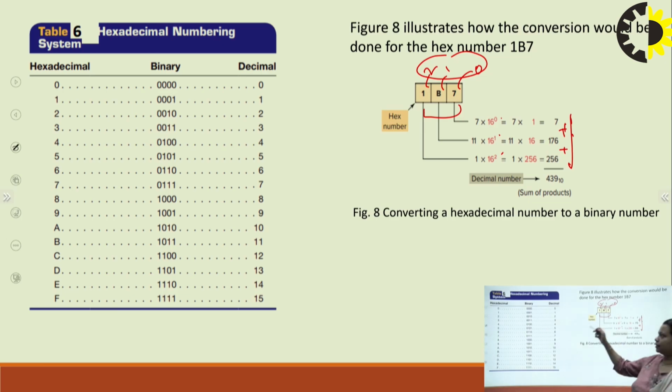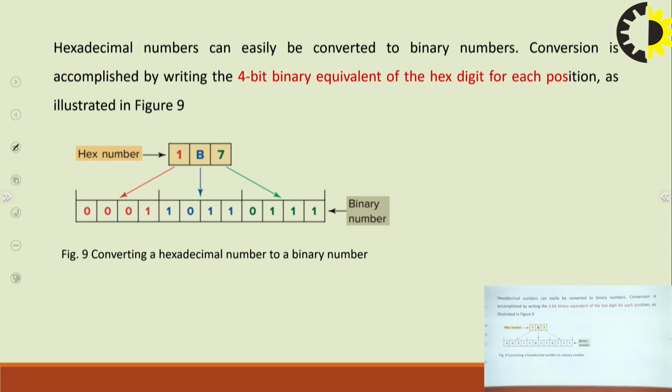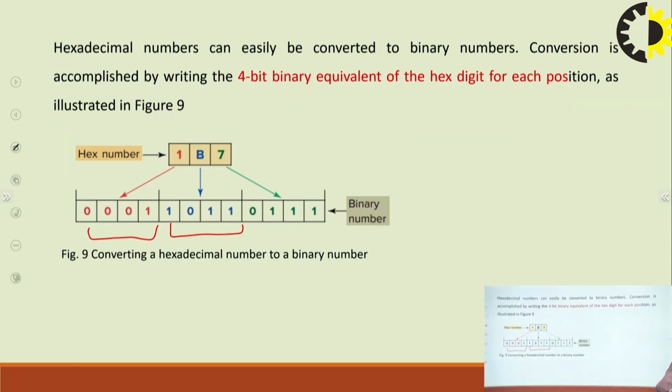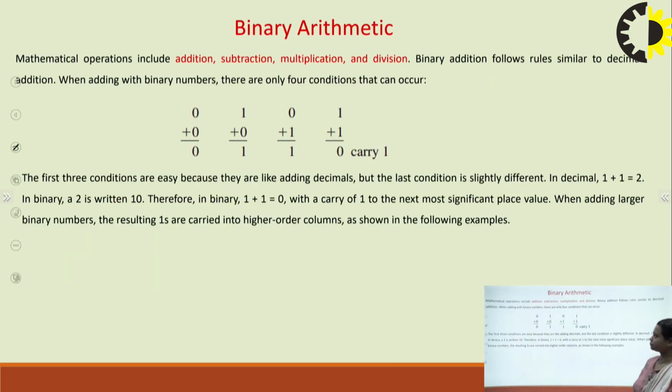So I think this is clear to you. This table is also the same. So the same hexadecimal number is converted into a binary number. This is how. For 1 we can write 0 0 0 1. For B we can write, what is B? I just explained that B is 11. So for 11 we have to write the binary equivalent, and in a similar way for 7, right? So this is how we write hexadecimal into binary.